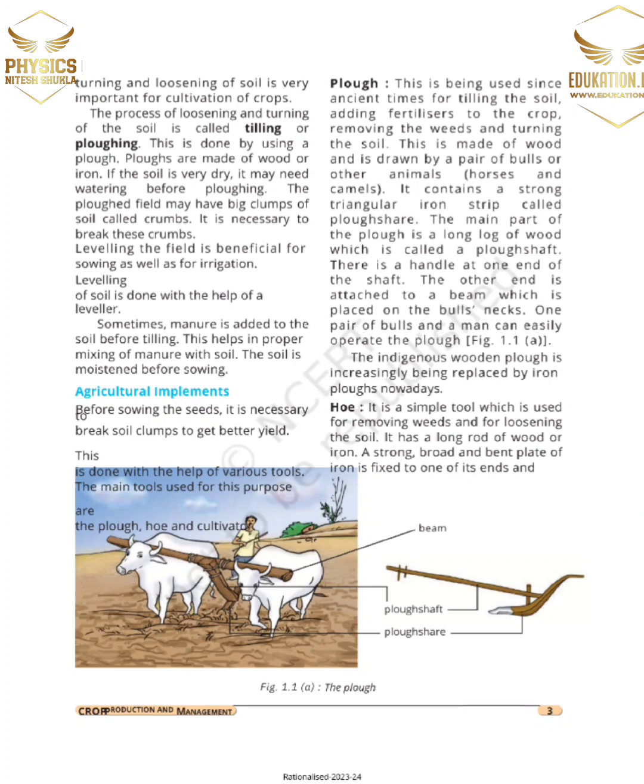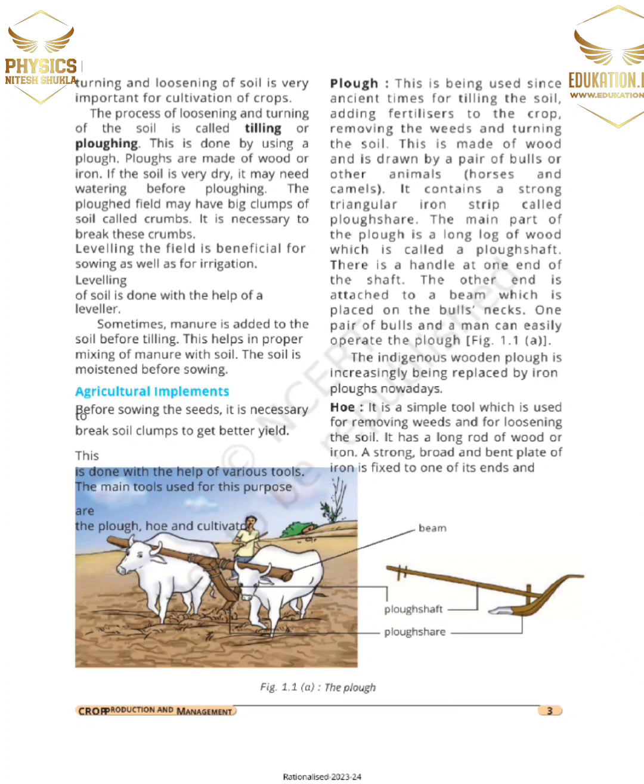The ploughed field may have big clumps of soil called crumbs. It is necessary to break these crumbs. Leveling the field is beneficial for sowing as well as for irrigation. Leveling of soil is done with the help of a leveler. Sometimes manure is added to the soil before tilling. This helps in the proper mixing of the manure with the soil. The soil is moisturized before sowing.